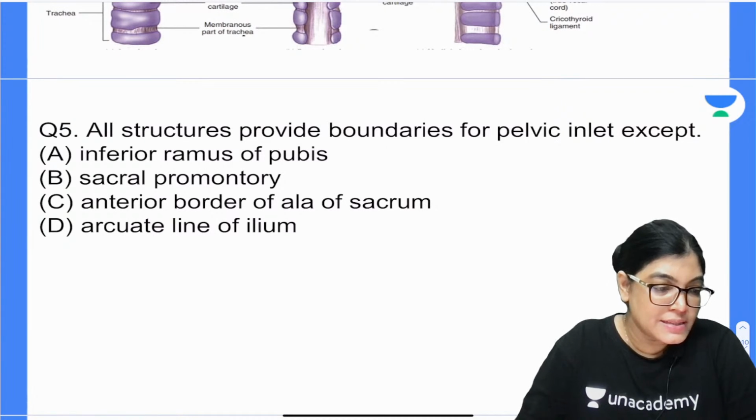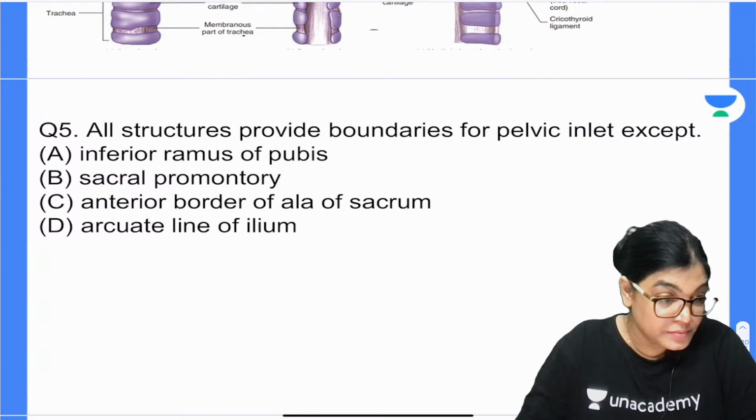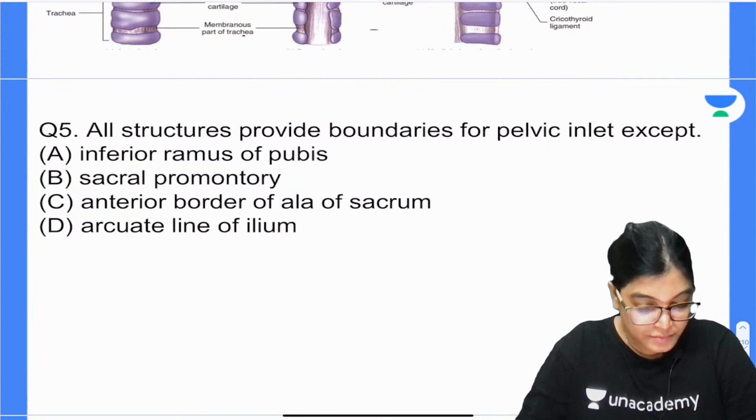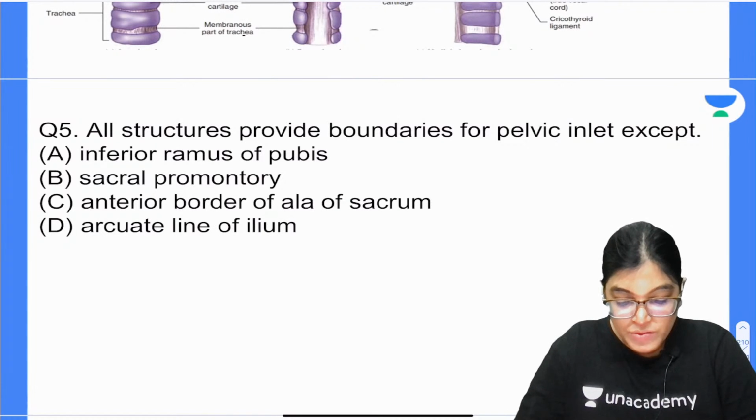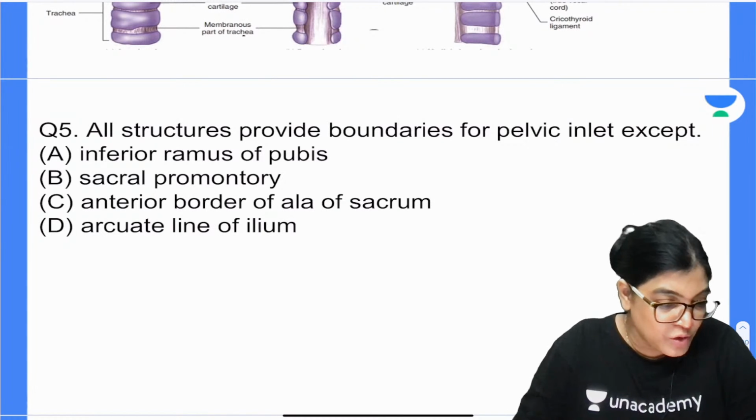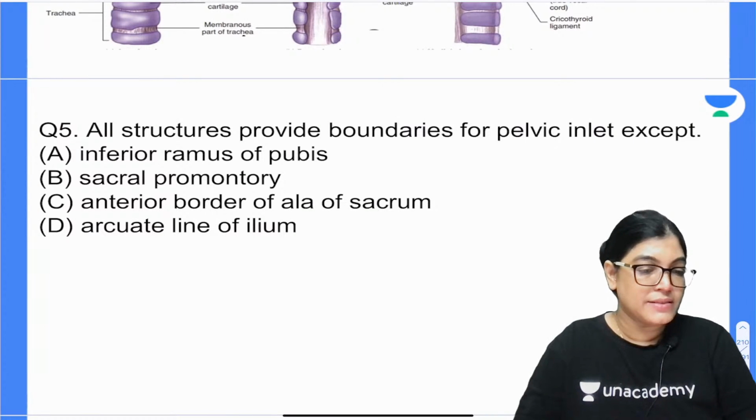Which one is the correct answer? Waiting for your answer. Question number 5th, mark the correct answer.